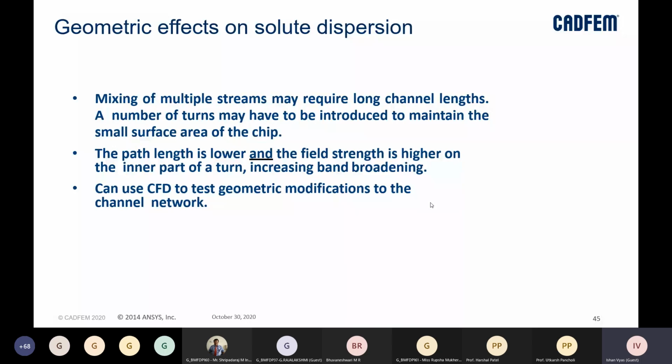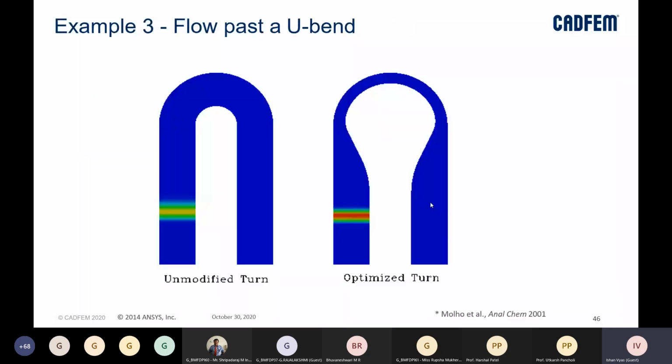So we can understand, based on the curvature or the radius of the turn, what kind of effects it will have on dispersion, right? So this was the initial U bend which we had.